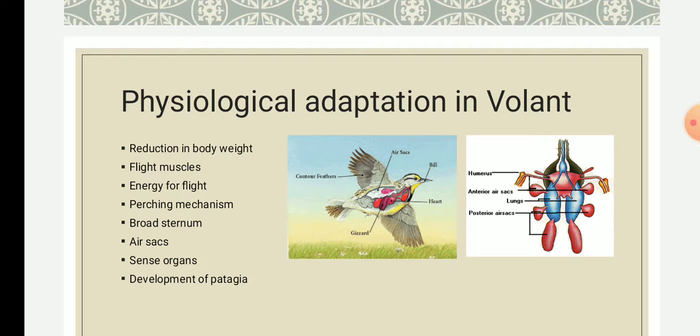The next example is the flying gecko, another flying lizard, in which there is a lateral expansion of patagium extending along the side of the neck, body, tail, limbs, and between the toes. There are also flying snakes that leap using the concave ventral side of the body. So these are the different physiological adaptations observed in volant forms. Thank you.